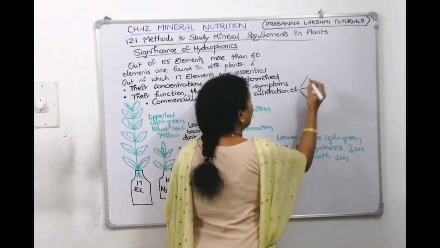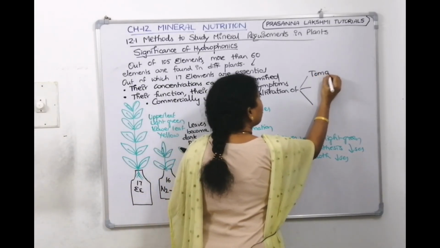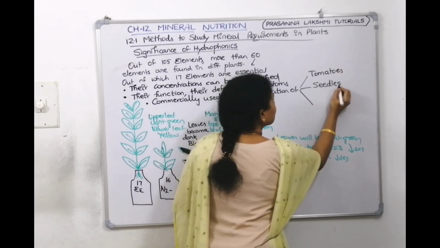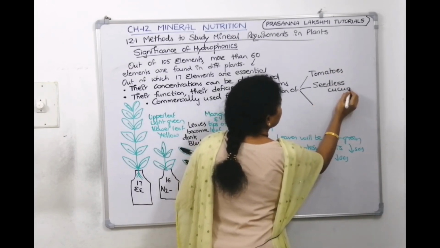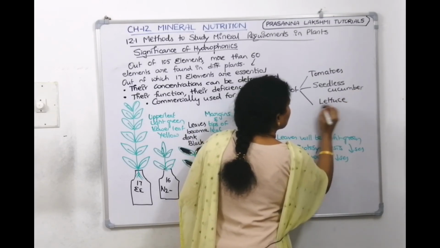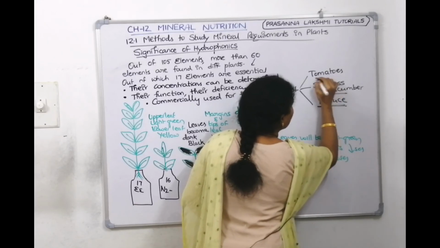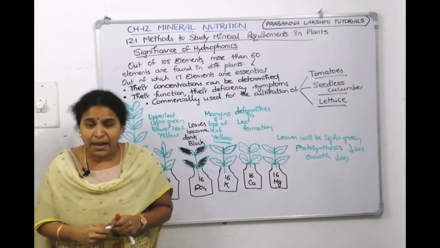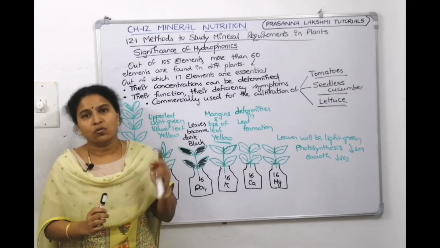What are the 3 plants? Tomatoes, then seedless cucumber, and the third one is lettuce. Lettuce, seedless cucumber and tomatoes are cultivated by the hydroponics technique only.